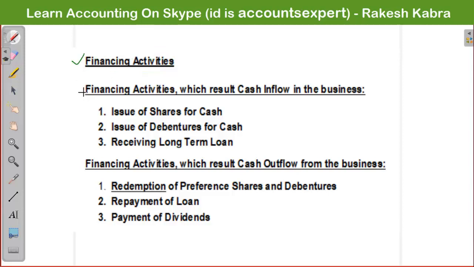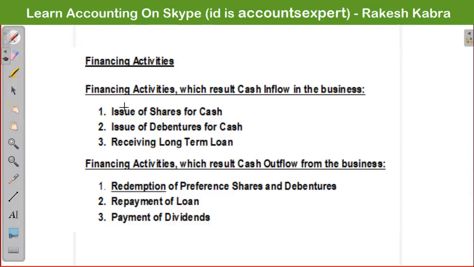To start any business and to run any business, we need finance, and we have to arrange that finance. And whatever activities we perform to arrange that finance, those activities come under which category? Under financing activities. Now let's see those financing activities which result in cash inflow in the business.